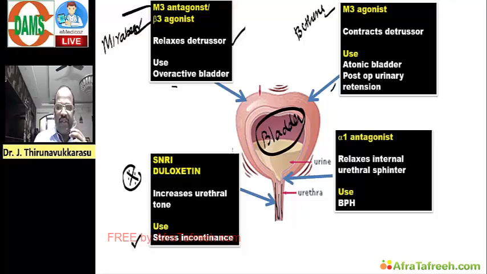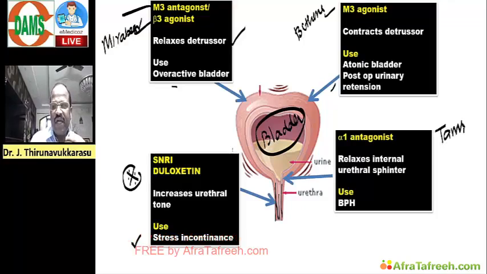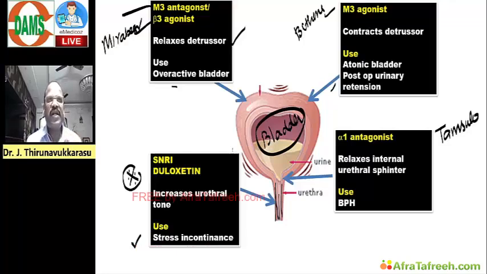And then we have alpha 1 blockers like tamsulosin, useful for treatment of benign prostatic hypertrophy. They may give a question about an elderly male patient with a problem like this. So everything is converted to clinical aspects and asked as a question.